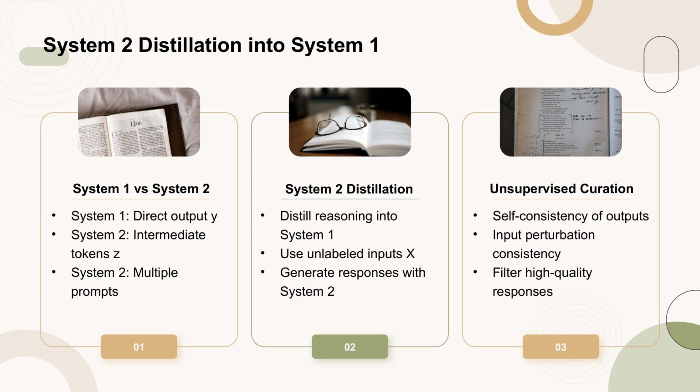To ensure the quality of these responses, an unsupervised curation step is applied, which includes checking for self-consistency of outputs and consistency under input perturbation. This process results in a synthetic dataset that is used for supervised fine-tuning of the System 1 model, leading to performance gains similar to those of the System 2 model.